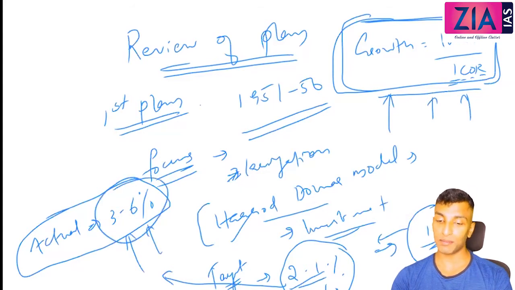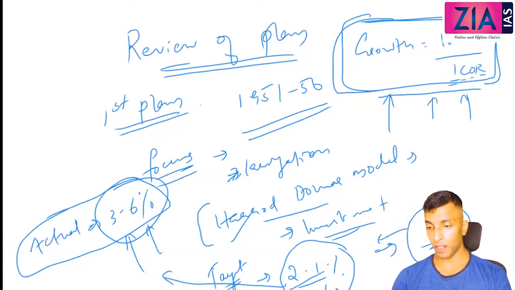The reason is that there was a good monsoon. So monsoon was good, and because of that we achieved more than what we targeted. So that's what you need to know. In the first plan, we achieved more than what we targeted. You just need to know the focus also: agriculture and community development.